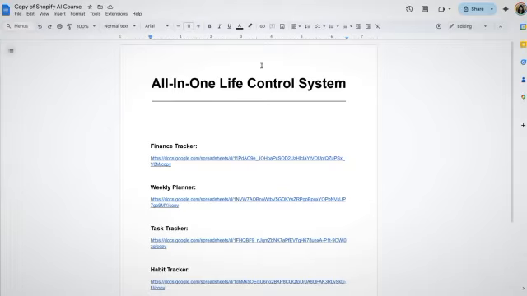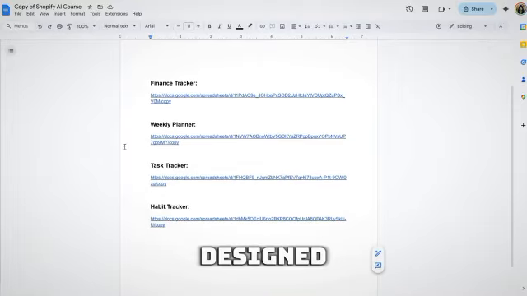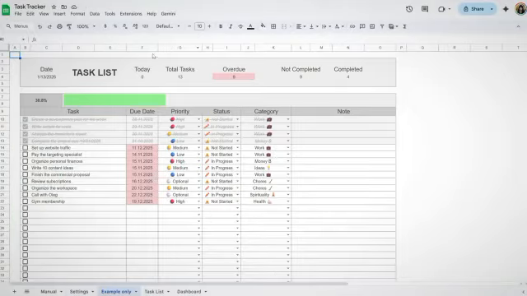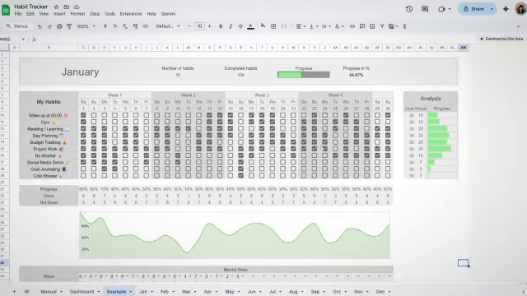It's called the All-in-One Life Control System, a ready-to-use Google Sheets dashboard pack designed to help you take control of your life. The pack includes a finance tracker, a weekly planner, a task tracker, and the habit tracker. This is the famous one.